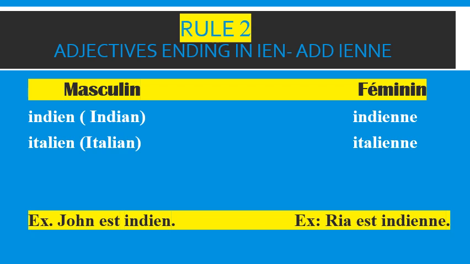Now let us see the example. Under the masculine, I have to say that John is Indian, right? So John is a boy, masculine. So I will say John est Indien. And if I have to say that Ria is Indian, Ria is a girl, so I will say Ria est Indienne.